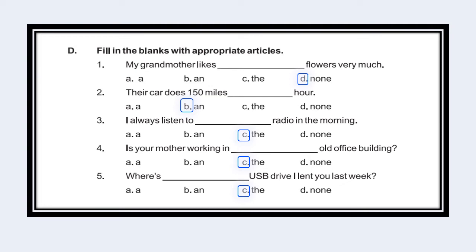The fourth sentence is: is your mother working in dash old office building? There is one specific old office where the mother is working, so we have to write the here. The fifth sentence: where's dash USB drive I lent you last week? There is one specific USB drive that he wants to know the whereabouts of, so we have to write the here.